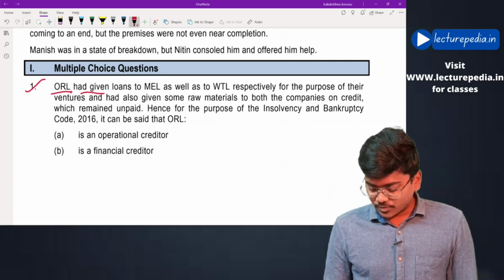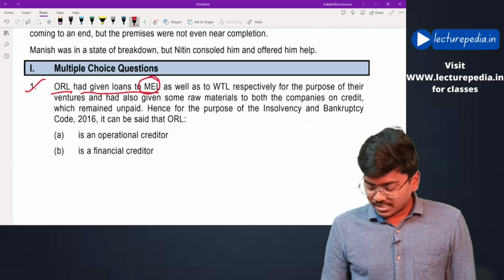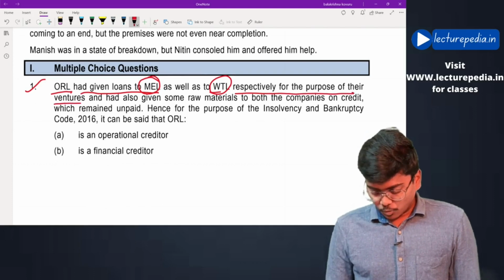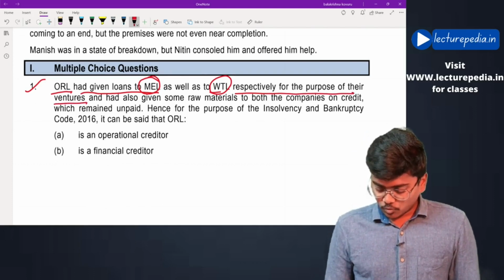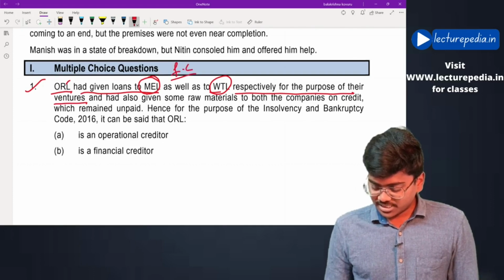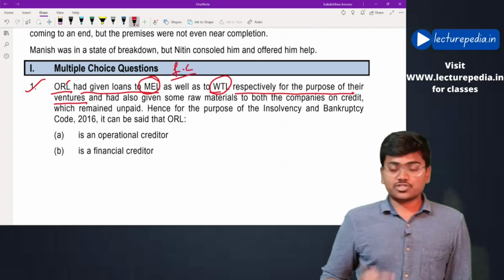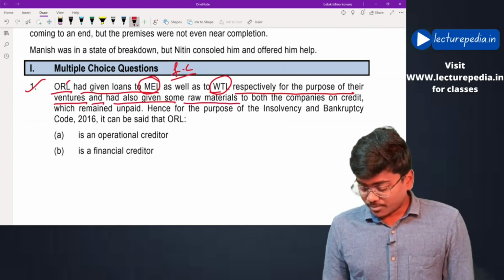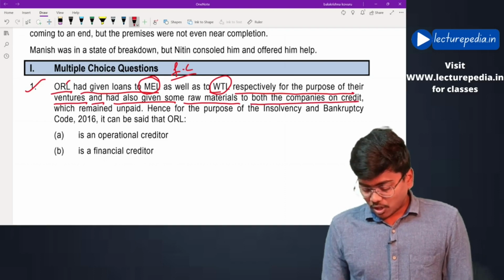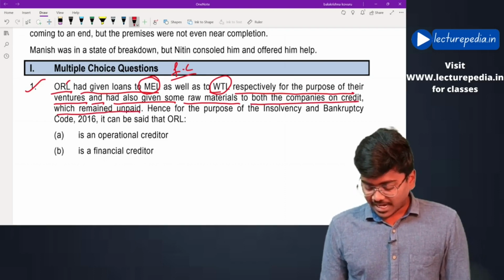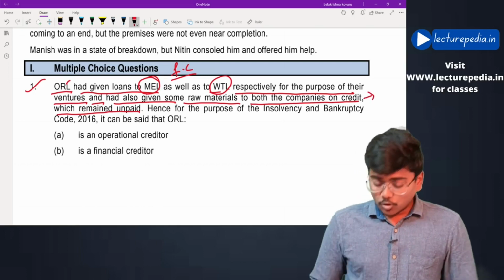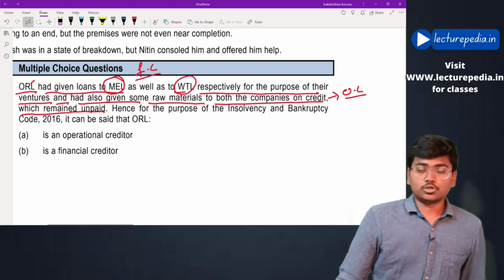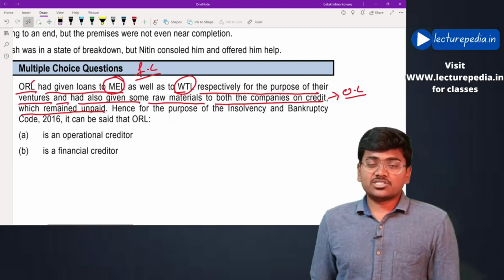ORL had given loans to MEL as well as WTL respectively for the purpose of their ventures. Okay. That means ORL is a financial creditor of MEL as well as WTL, and had also given some raw materials to both the companies on credit which remained unpaid. That means ORL is also an operational creditor to MEL as well as WTL.